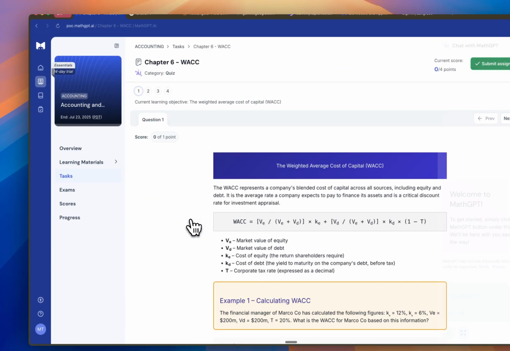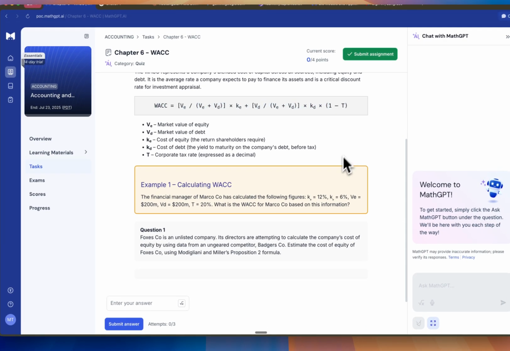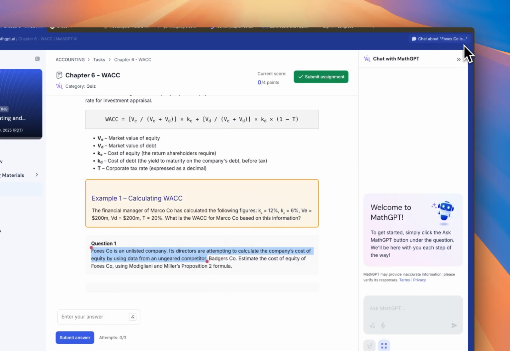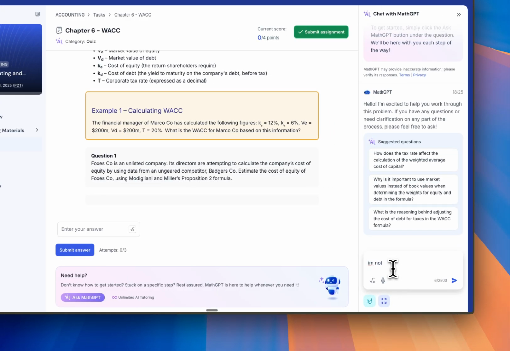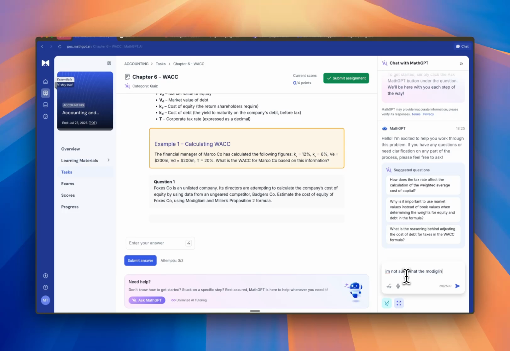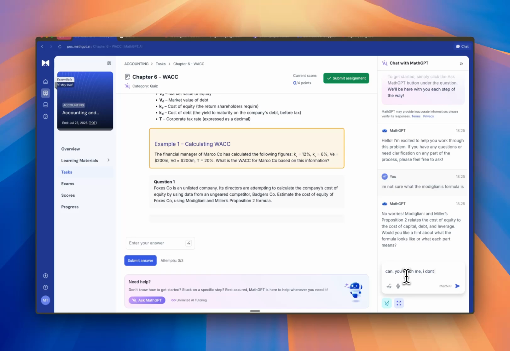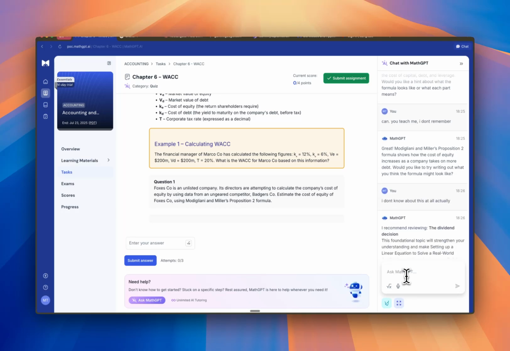And we can go back to chapter 6 where we were. In fact, we were talking about the WACC formula, which is used in chapter 7. But just taking a glance over here, we noticed that there's this question about foxes, which is talking about Modigliani's formula. However, I'm actually not sure what that is. So we can go ahead and tell the bot that we don't even remember anything